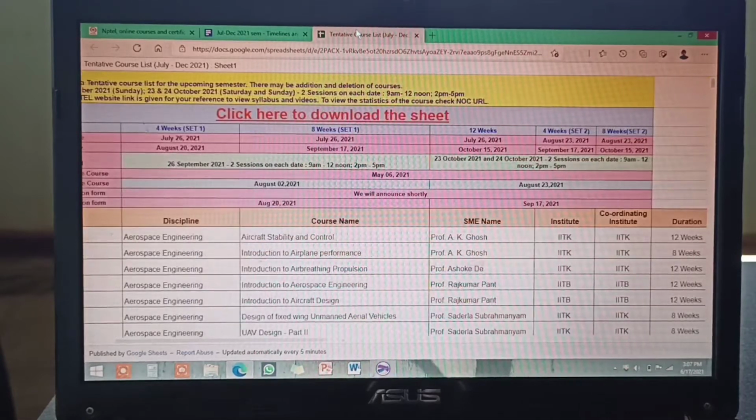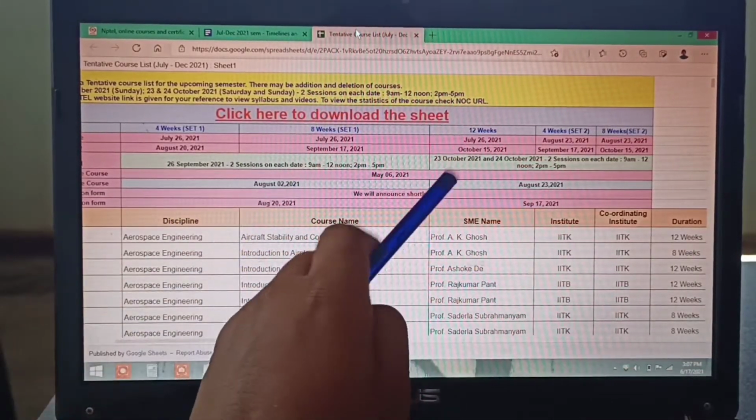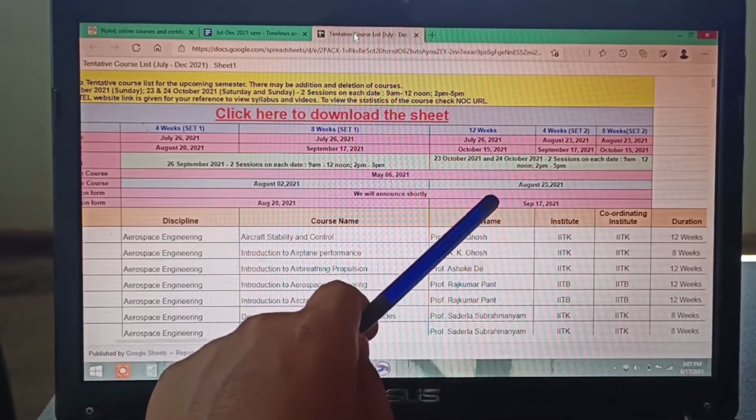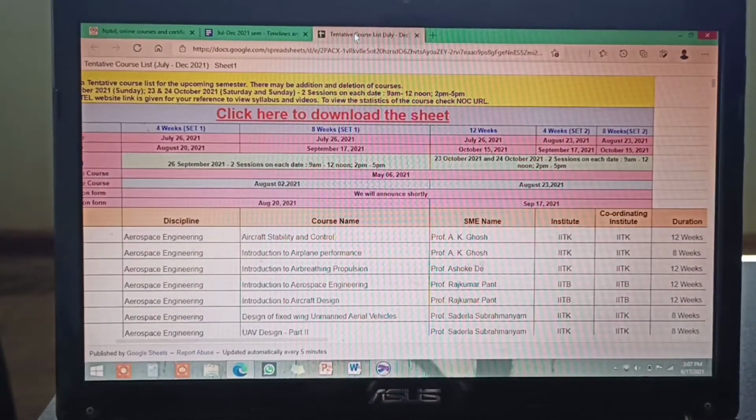For 4 weeks and 8 weeks, and for this 12 weeks course and the set 2 of 4 weeks and 8 weeks, you can enroll before 23 August. But I will suggest doing it as soon as possible so that you won't miss any assignments. Yeah, I will tell you about assignments and all.